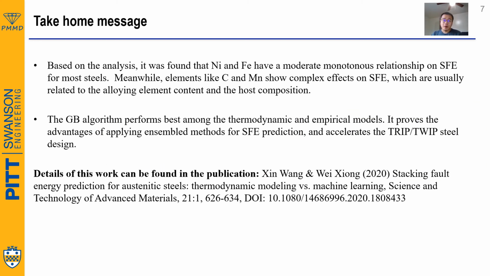So, based on the analysis, we found nickel and iron have a monotonic relationship with stacking fault energy, while carbon and manganese may show a complex effect. The gradient boosting algorithm performs best, and it can be used for stacking fault energy prediction and to accelerate TWIP alloy design.